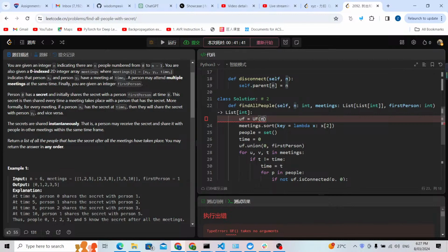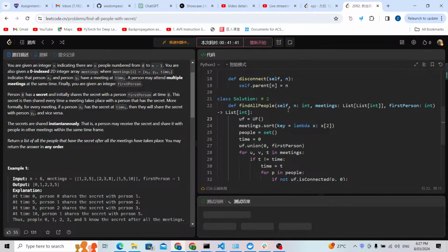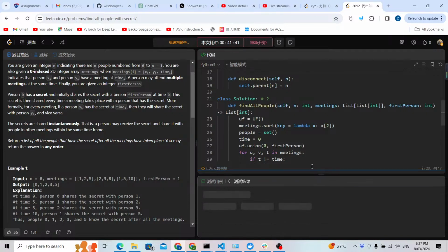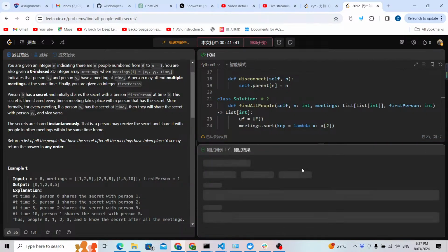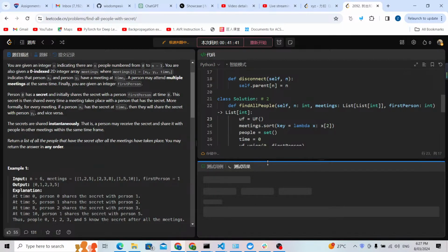Takes no argument. Oh, this is a string. I don't know why. Let me just put it inside.